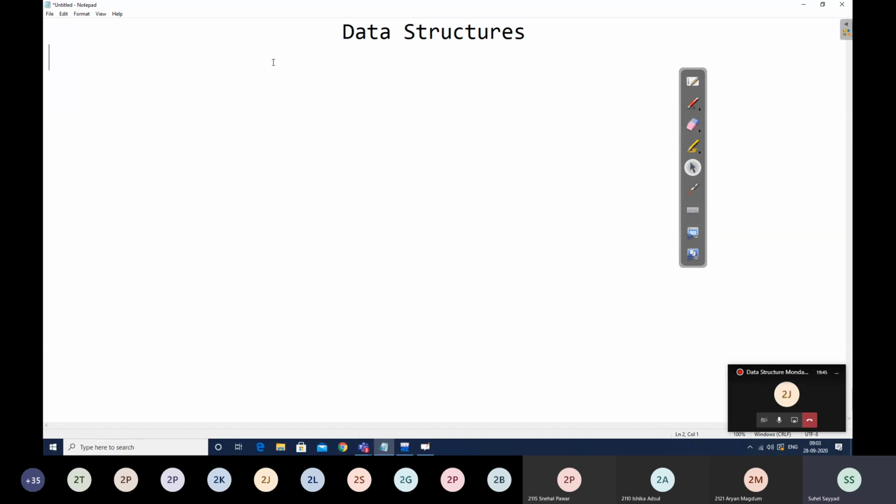Then we had revised a few concepts of C programming language which are relevant to our course, like array, where array is the collection of homogeneous elements. Then we have seen how to implement a one-dimensional array and two-dimensional array with the help of examples like matrix. Then we had revised the concept of function, where function is the set of statements which we write in order to accomplish a particular task. So whenever we write a function, we can have two types of functions. Either we can have system defined functions or we can have user defined functions.